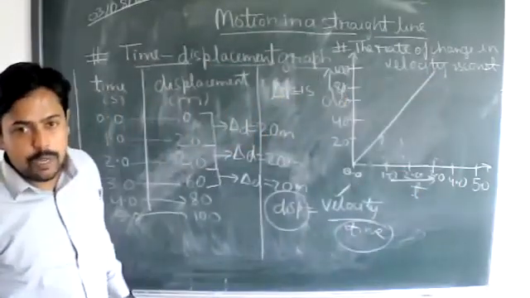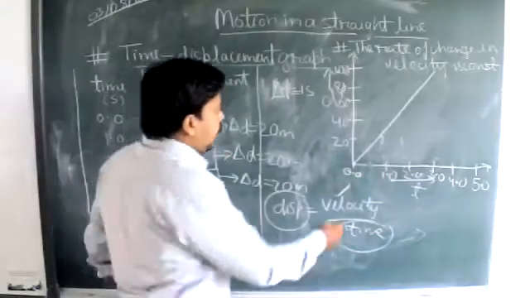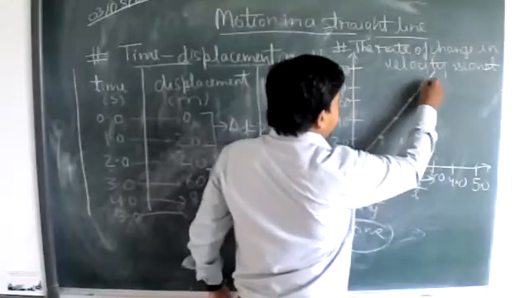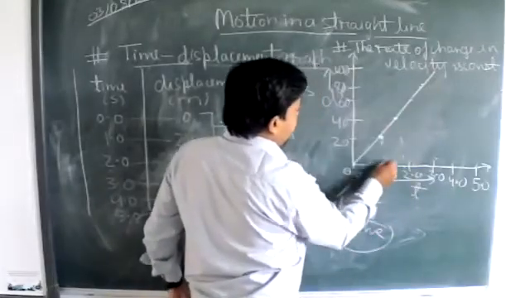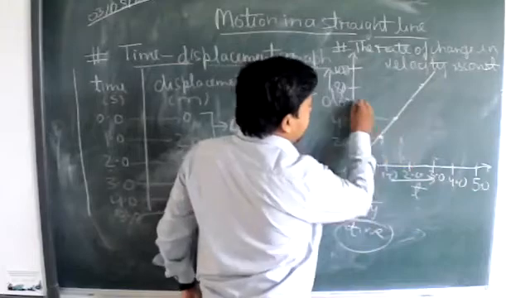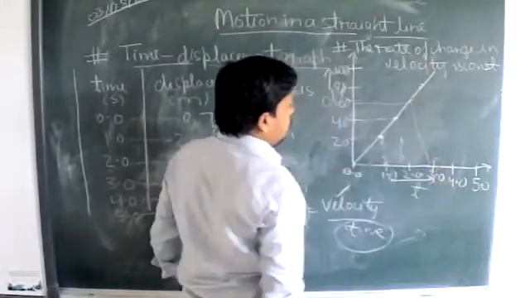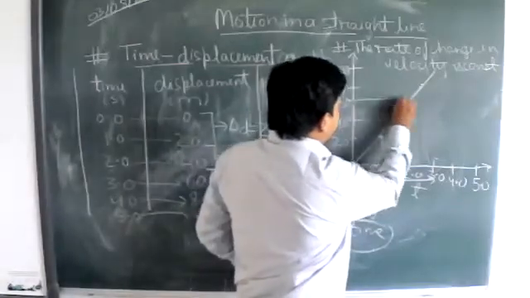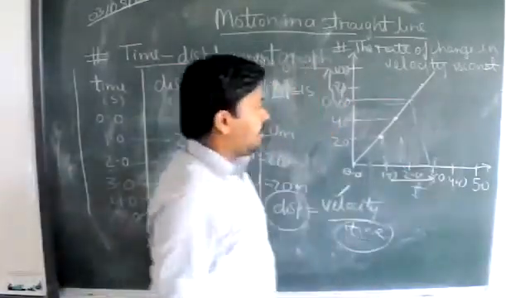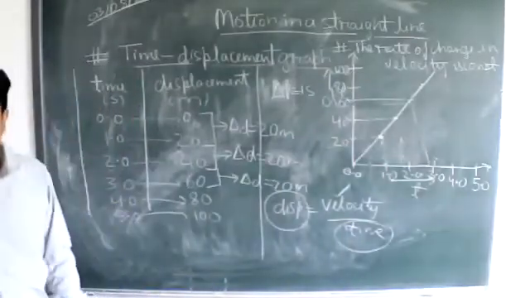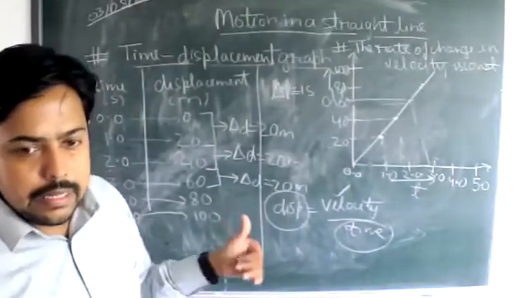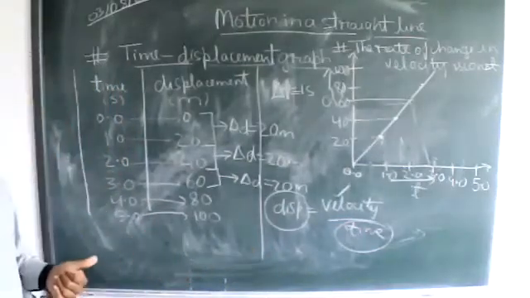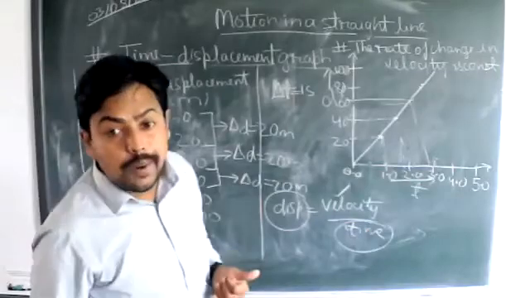Okay, you people are well aware of this from class 9 only. What happens in this case? We will be plotting and we will be getting a straight line corresponding to these points. If we match this point like this, and this point like this, we will be getting something in the form of a straight line. Is it clear? Till here everything is clear? Yes, sir. So let's see what else can be concluded here.